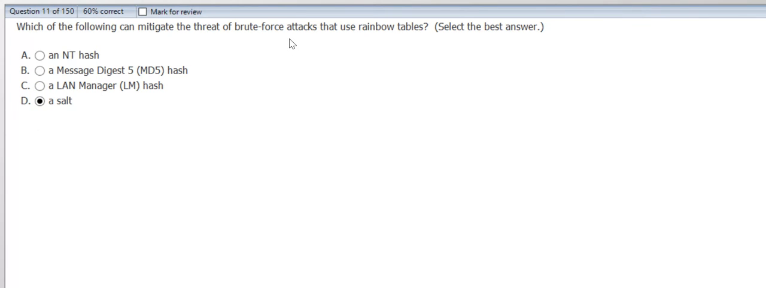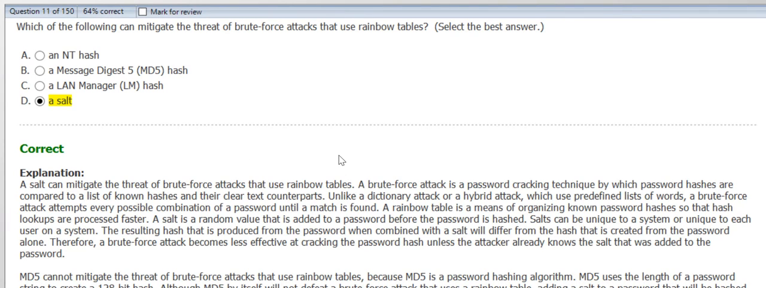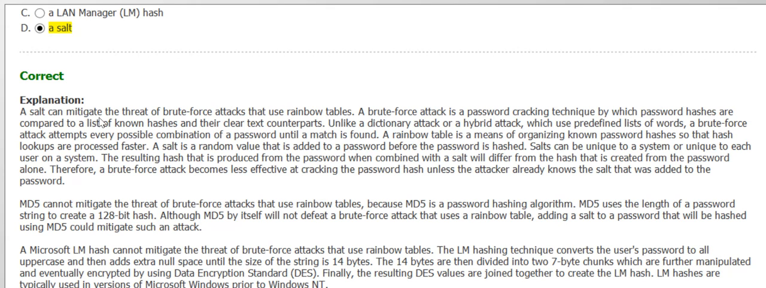So brute force means the attack is happening randomly, and they are also using rainbow tables. So yes, salt should be our answer, because here we will add it to the password and then do the hashing. So the answer, yes, salt. A salt can mitigate or reduce the threat of brute force attacks.